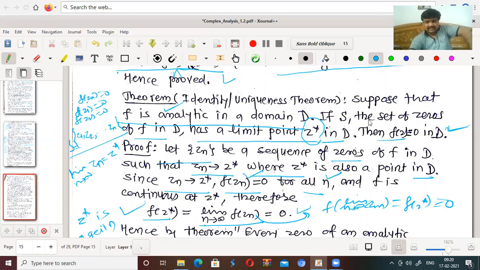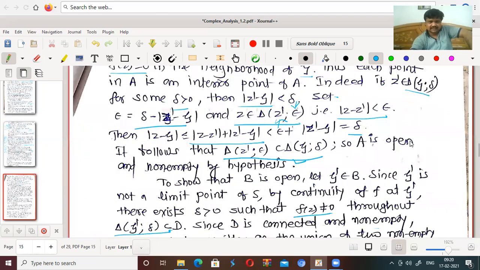If this holds and S is the set of all zeros of f in D having limit point Z star in D, then f of z is identically 0 in D. So D connectedness is necessary there.